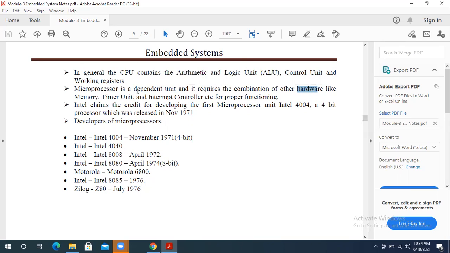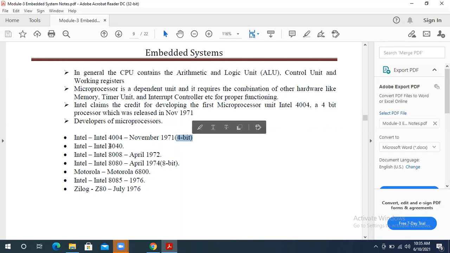Below, they have given different types of processors in the market. It starts in the year 1971. First it had a 4-bit size only. I think all of you know 1 byte is 8 bits, so 4 bits is the half byte. So we started with 4-bit in November 1971. That is the first microprocessor developed in the market. It is called Intel 4004, the first version of the microprocessor, with a size of 4 bits.